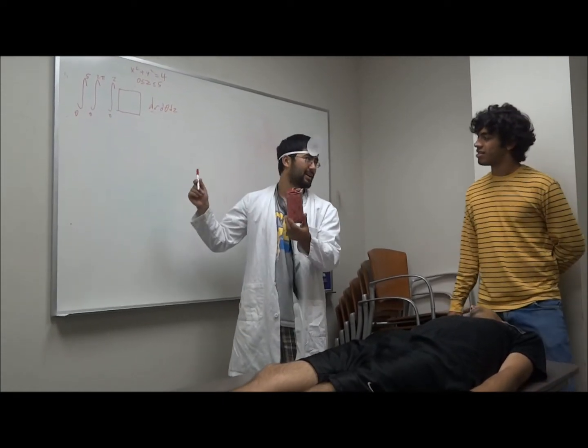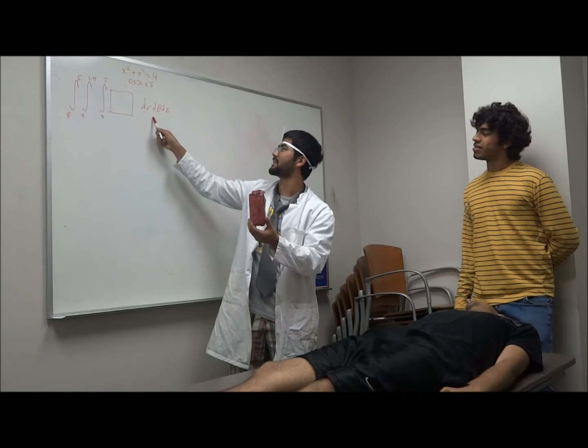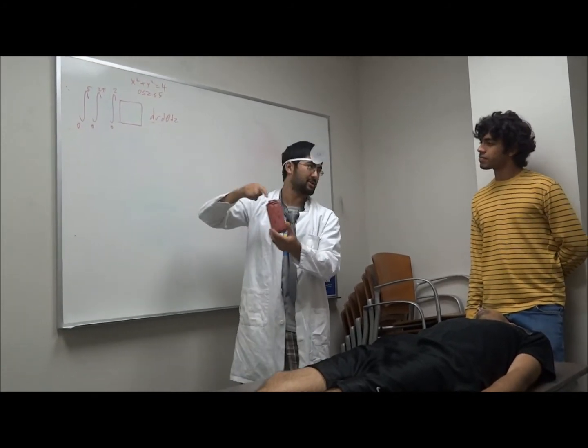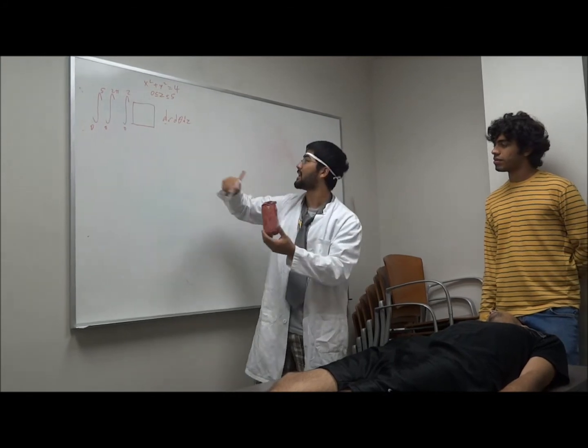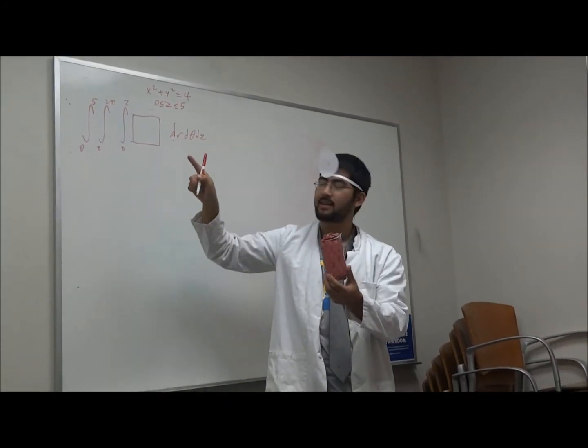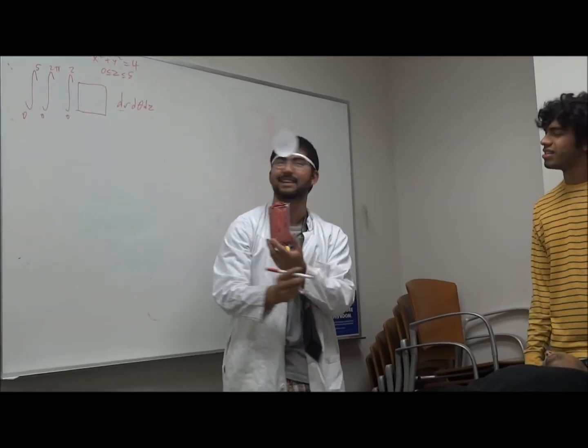Yes. See, it's quite obvious that we need to use the coordinates dr, d theta, and dz. For dr measures its radius, d theta measures the radius wrapped around the can, and dz would be the height? The height of it. Exactly.